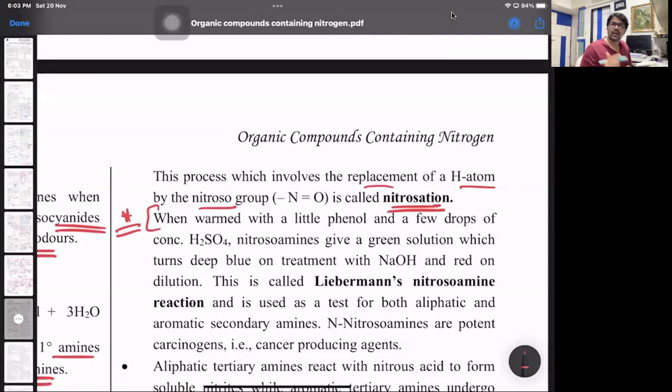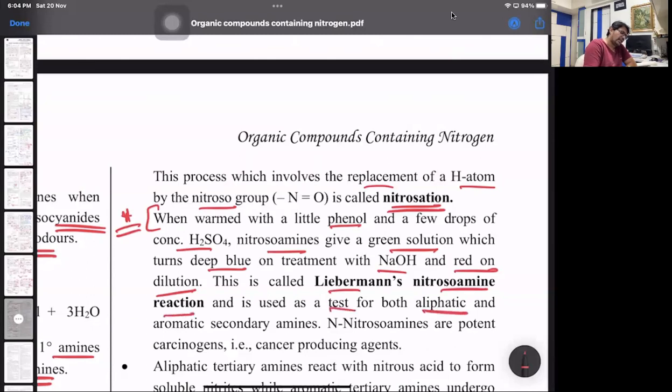When a nitroso derivative is warmed with phenol and a few drops of conc H2SO4, the nitrosamine first gives a green coloration, which turns blue on treatment with NaOH and then turns red when you dilute the solution. So you take your nitroso derivative, the yellow oily liquid, add a crystal of phenol and conc H2SO4. First, a green color is developed. Then when you add an alkali, green changes to blue. And when you dilute with water, it gets converted to red. That's called Liebermann's nitrosoamine test.